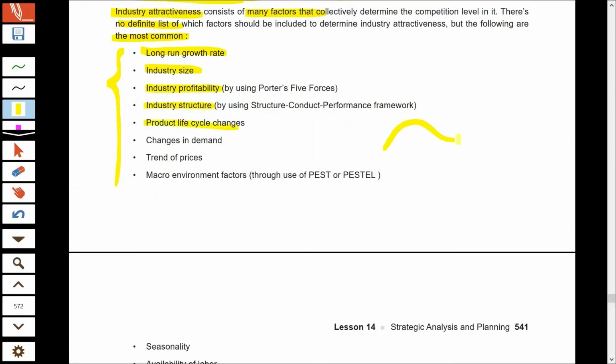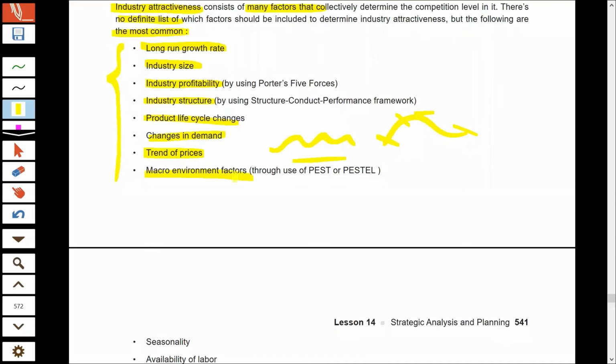at what stage of life cycle the industry is, embryonic stage, growth stage, maturity stage, or aging stage. The changes in demand, whether the demands in the industry frequently change or the demand is stable. Trend of prices, whether the price fluctuates or remains constant.